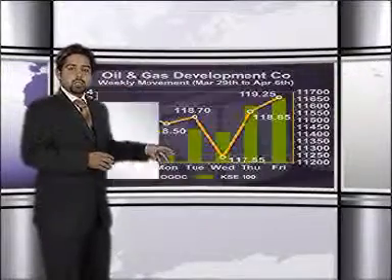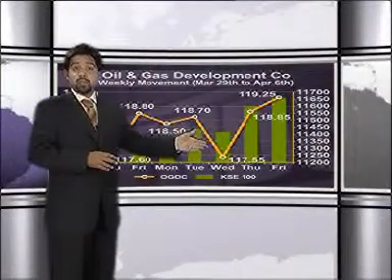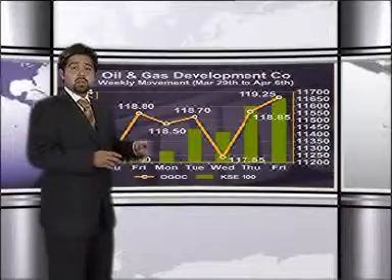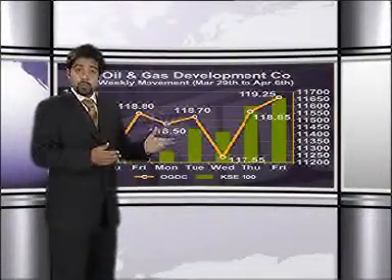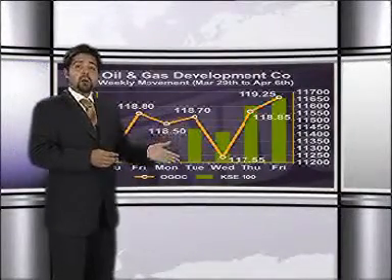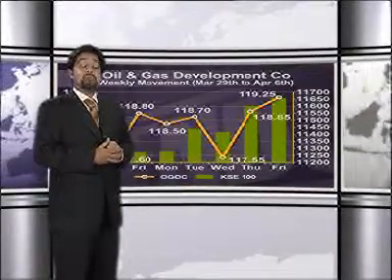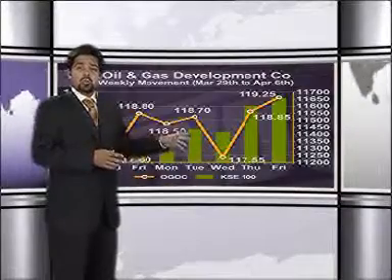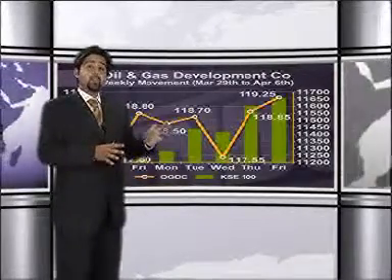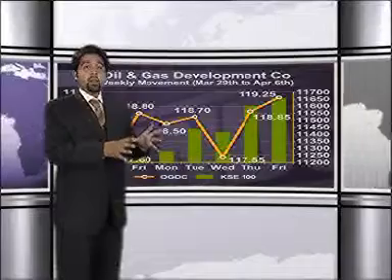Okay, looking at OGDC, what a zigzag week it has been for OGDC. As you can clearly see, the script has outperformed the market at times and also underperformed the market. The weekly low for OGDC was 117 rupees and 55 paise actually, and volumes were also climbing up along with the whole bull run that the market had made this last week.